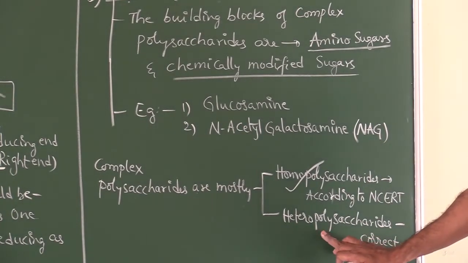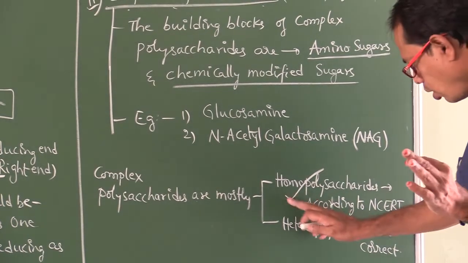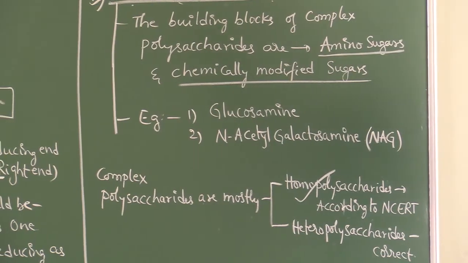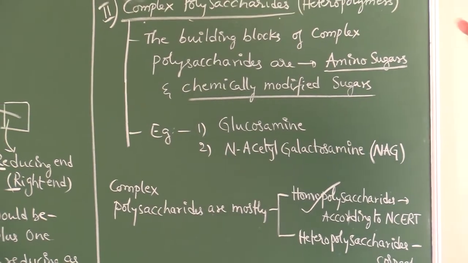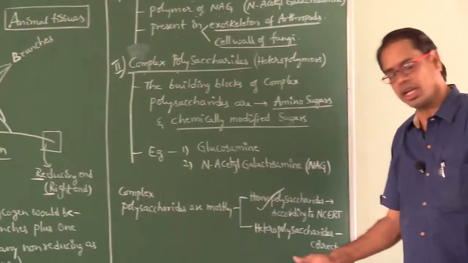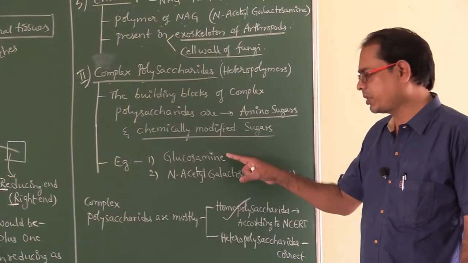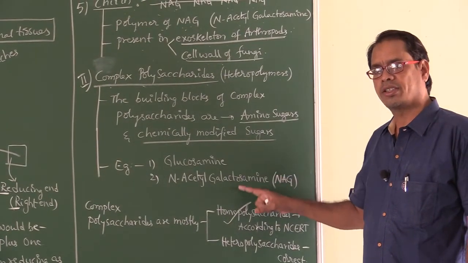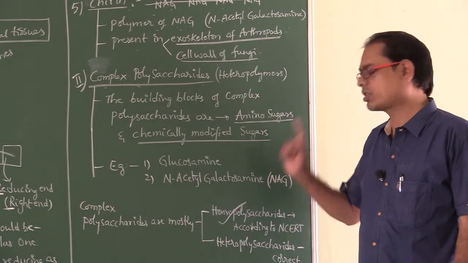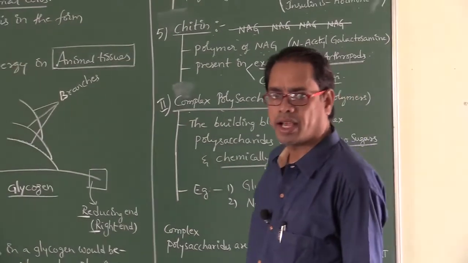Do not consider heteropolysaccharides. Complex polysaccharides are homopolysaccharides according to the NCERT textbook. You have to follow the NCERT textbook. But the correct concept is that complex polysaccharides are mostly heteropolymers. The different types of complex polysaccharides are glucosamine and NAG, which means N-acetyl galactosamine.